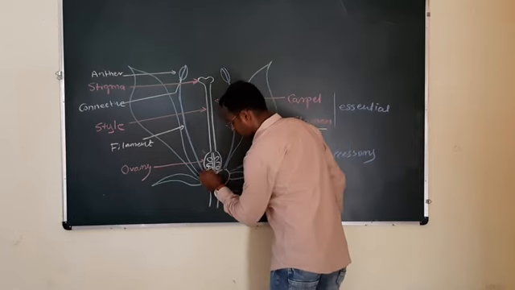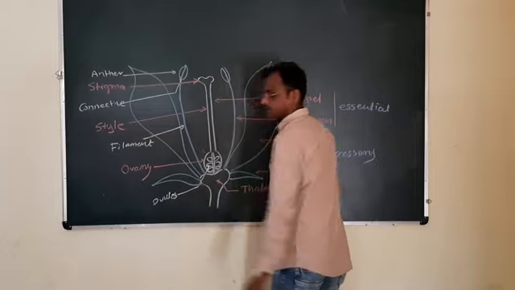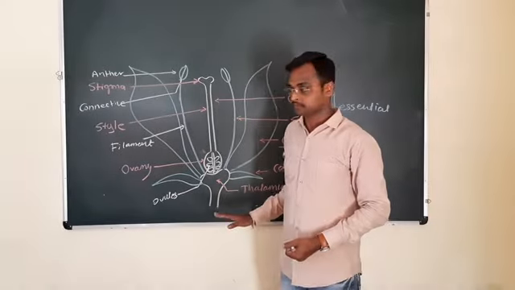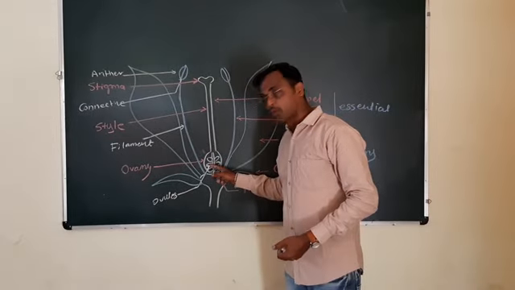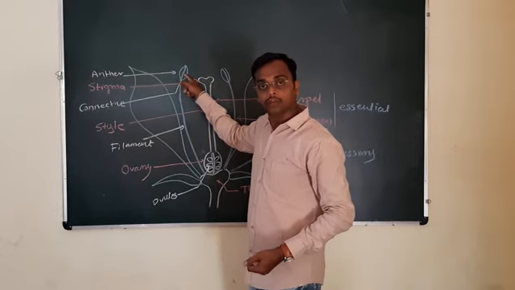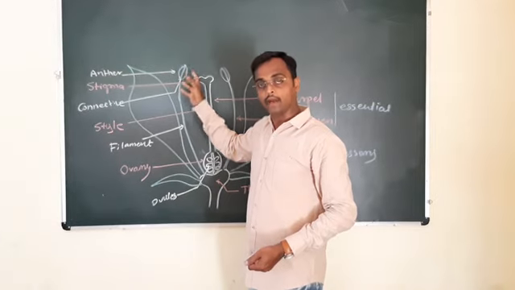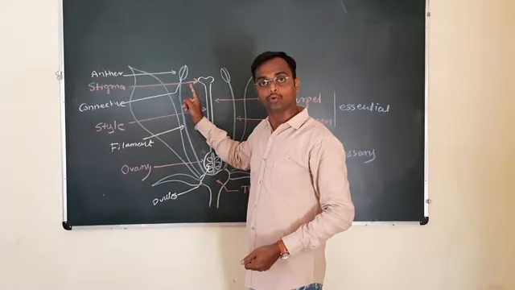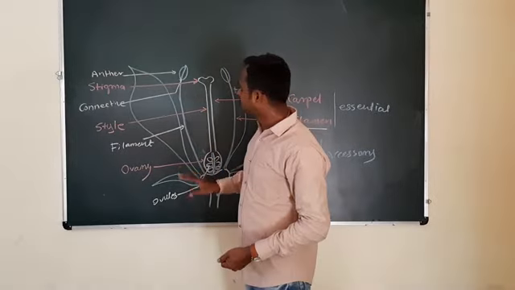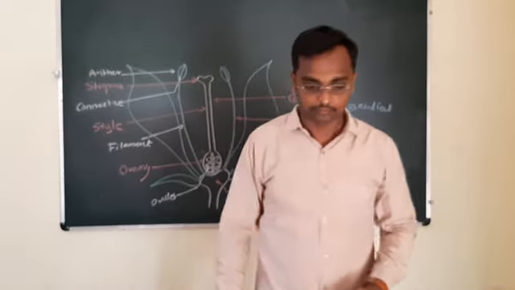Ovary encloses one or more ovules. This is the structure of a bisexual flower. Here the ovule produces female gametes, and the anther produces pollen grains. Pollen grains are the microspores, and at the time of fertilization, a pollen grain produces two haploid male gametes. Let us study one by one. Now we will study the anther first.